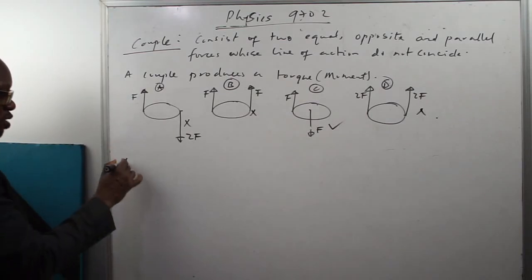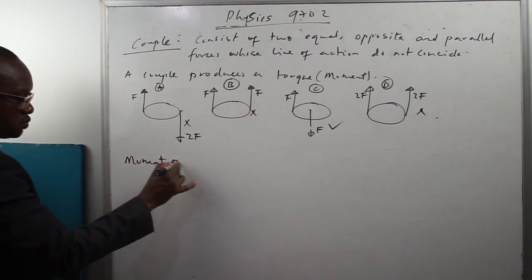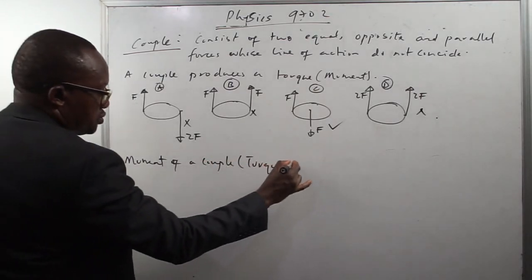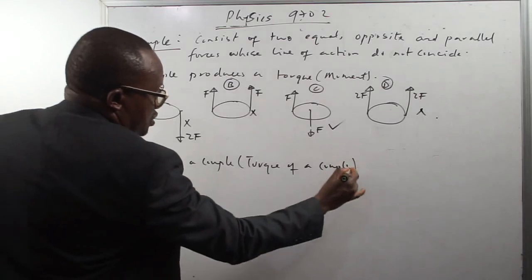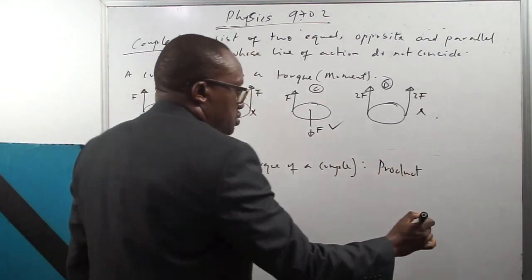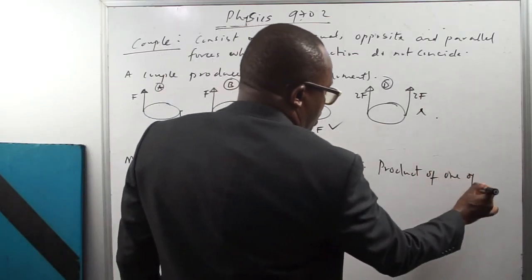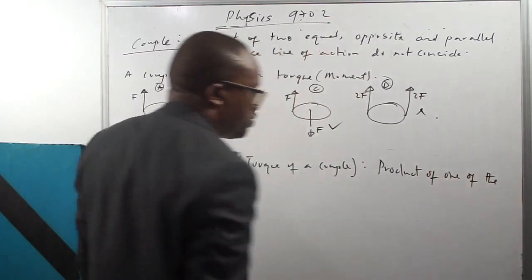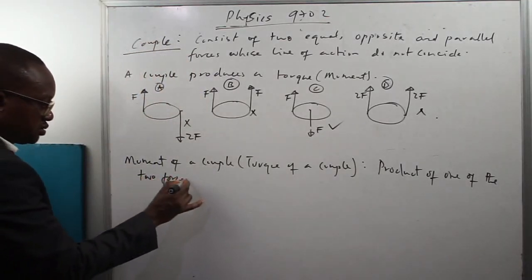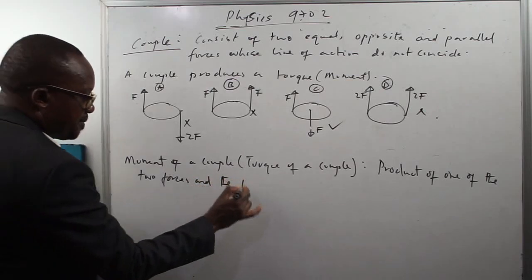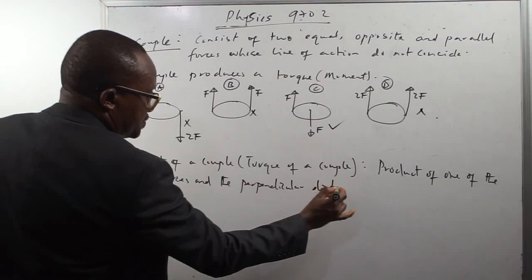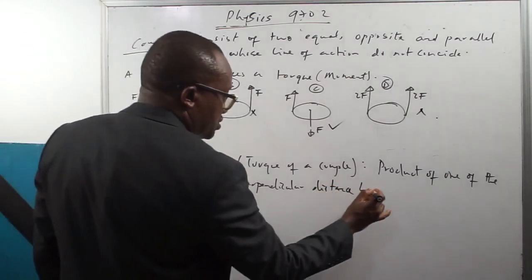So the moment of a couple, which is the torque of a couple, is basically the product of one of the two forces and the perpendicular distance between the two forces.